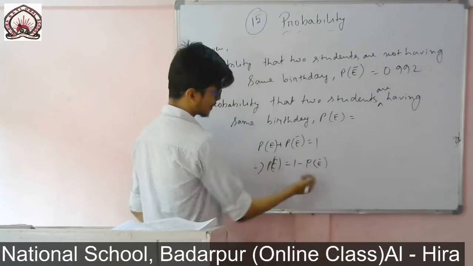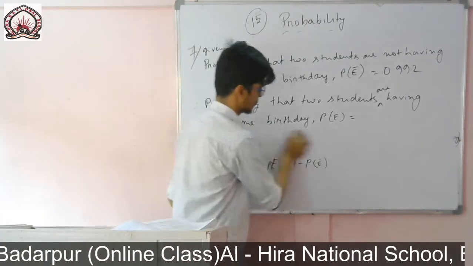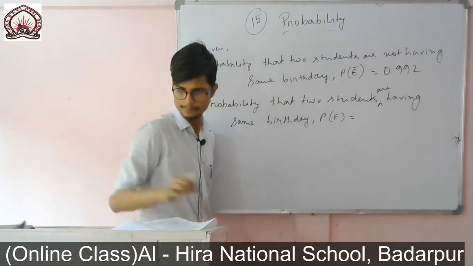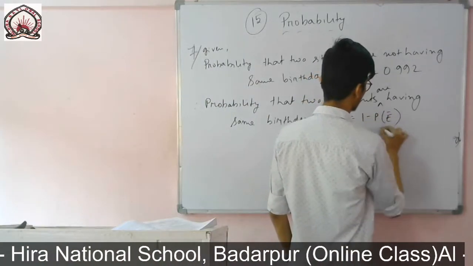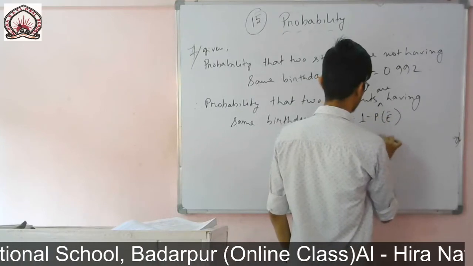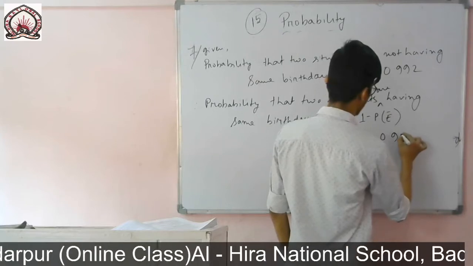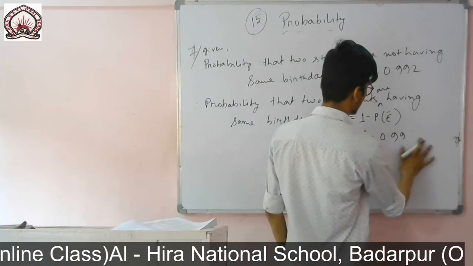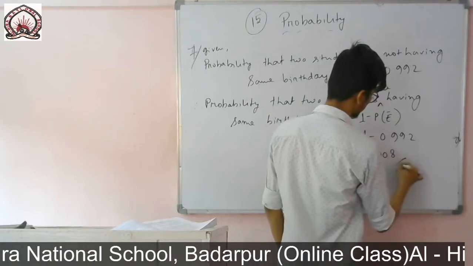By changing the side I can write it like this. So it will be 1 minus 0.992. If I simply subtract it from 1, I will get 0.008.